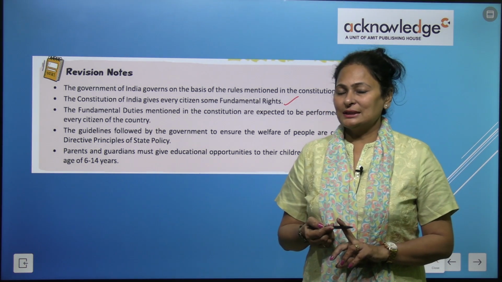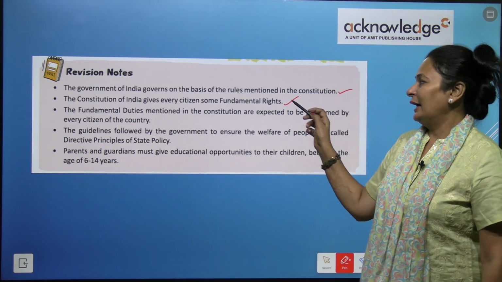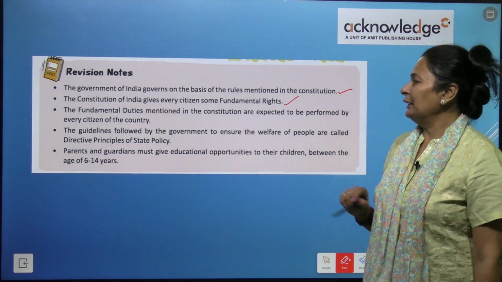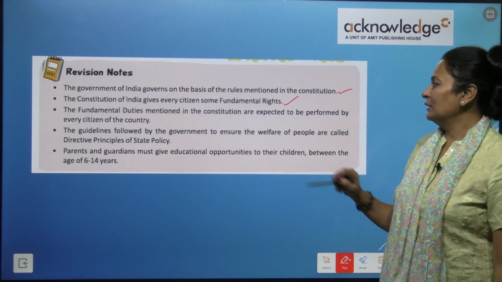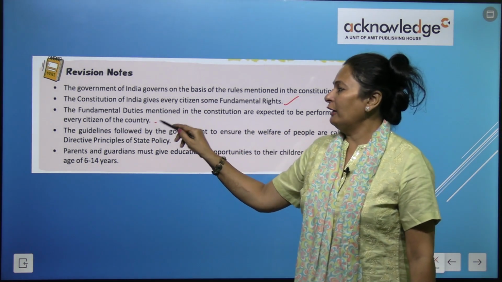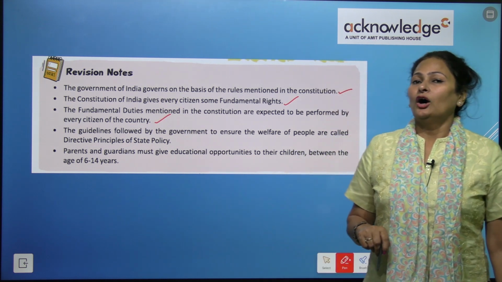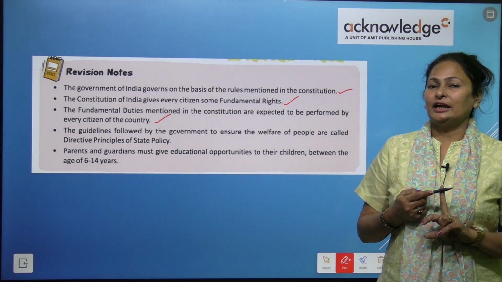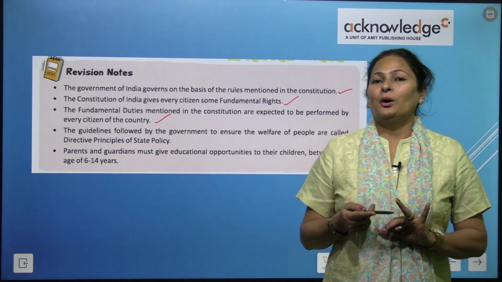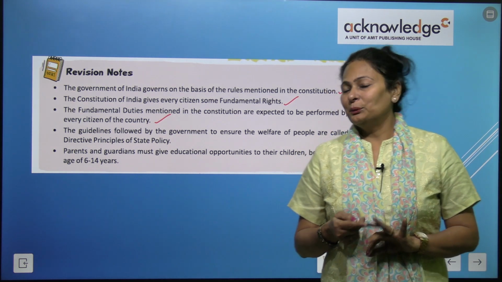We have learnt about the 6 fundamental rights given by the Constitution. The fundamental duties mentioned in the Constitution are expected to be performed by every citizen of the country. Every citizen must follow and perform their duties.